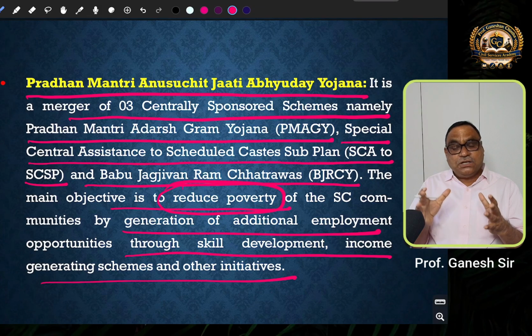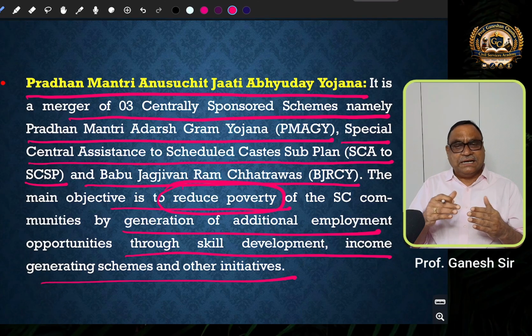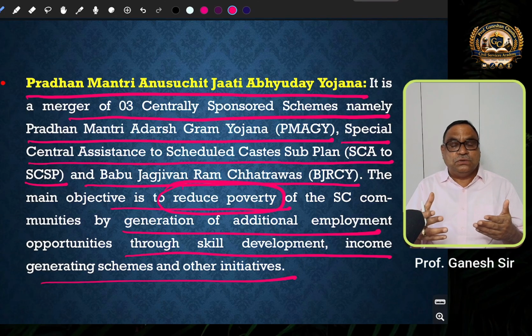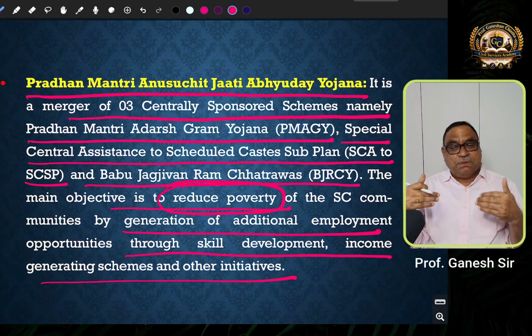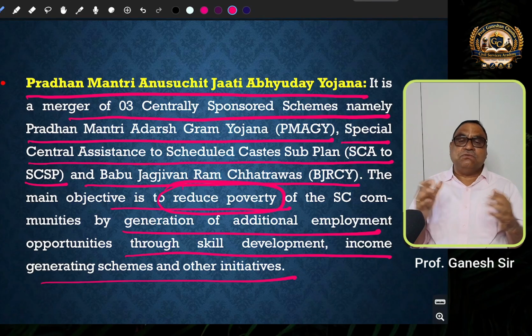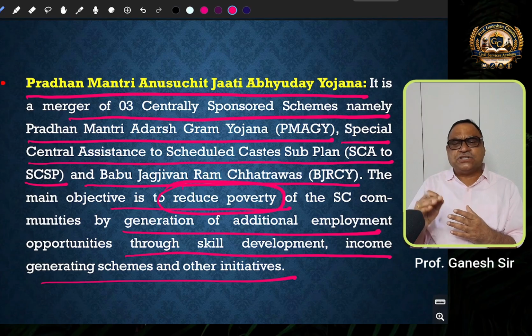That means large number of children belonging to scheduled castes can continue their education. They can pursue higher education. They can also pursue the professional courses, especially in the top class educational institutions at national level. And they can also pursue certain higher level courses in international universities abroad. So this will be helpful for the educational empowerment of the scheduled caste youth.